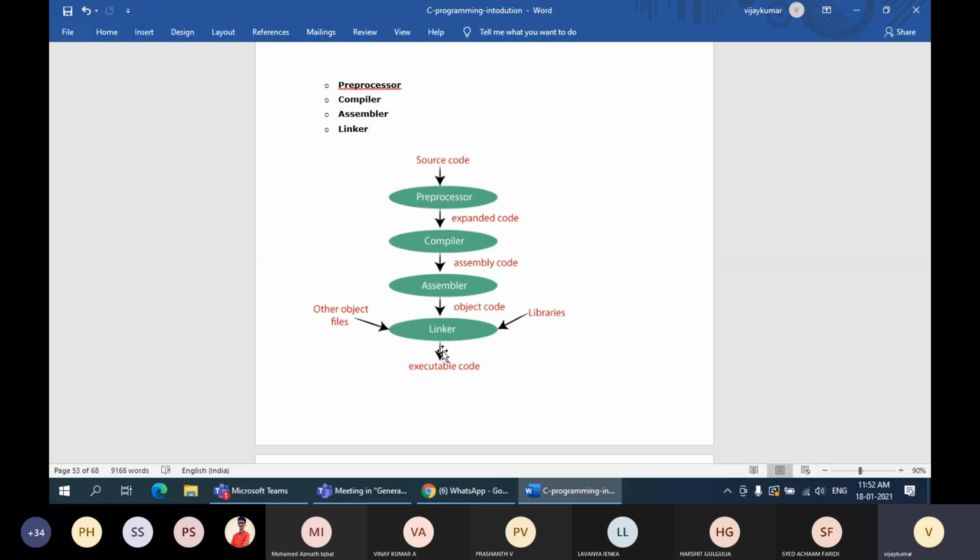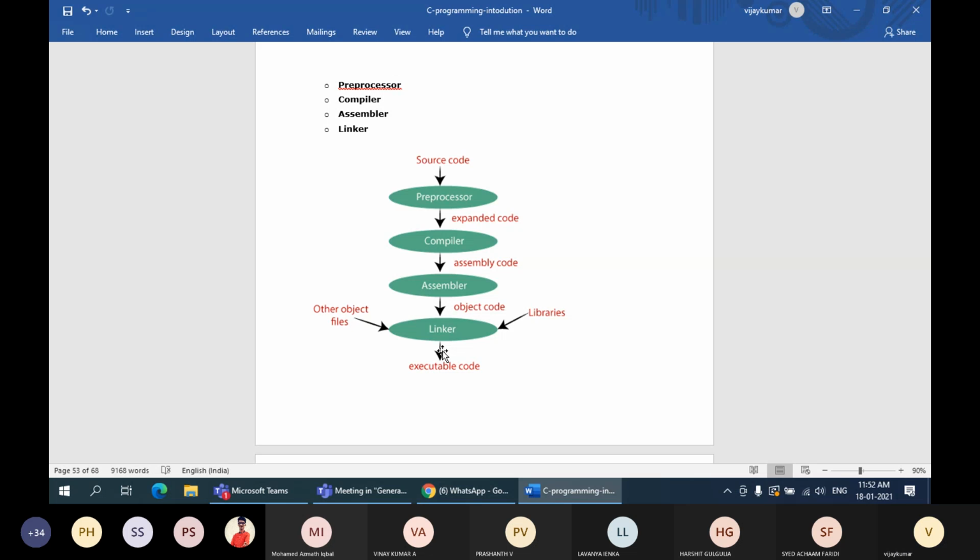Assembler means all the object code files, including our program's as well as the library files' object codes, are brought together. Assembling means bringing together, like every real-time object is assembled from many parts.